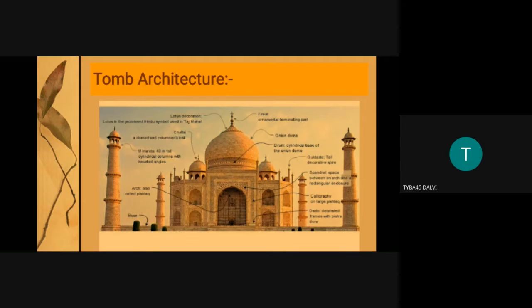The second lowermost element of tomb architecture is the lotus. It is called lotus decoration because it has a metallic construction. If you see the tomb from the aerial side, from the sky, you can see a circular form with decoration or engravings of lotus petals. It is completely surrounded by the petals.